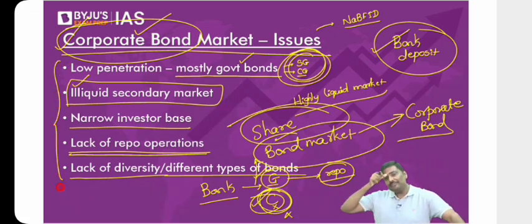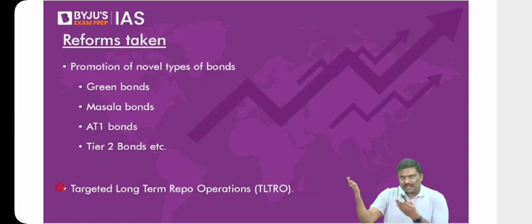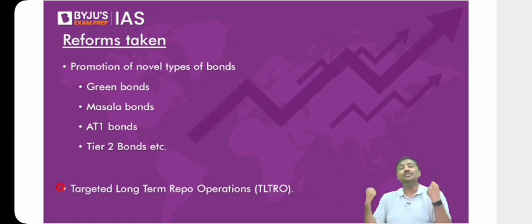Now connected to NABFID, you tell me, will the functioning of NABFID be affected by low development of the corporate bond market or not? Let me know. Because NABFID has to give loans. Simple. NABFID has to give loans. If the bond market is not very well developed, from where will they find it easier to raise capital? Right? So this has been holding back a lot of growth, a lot of development in India.